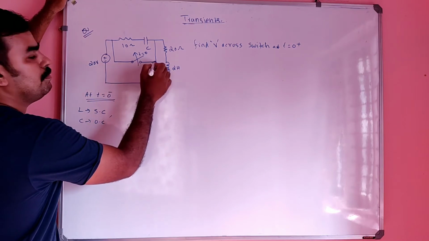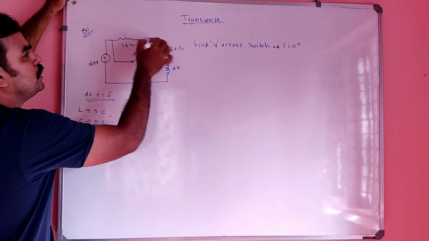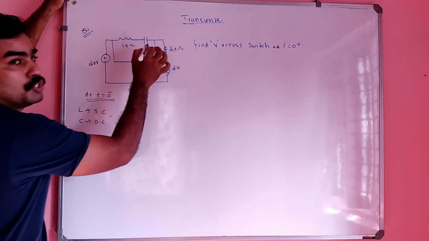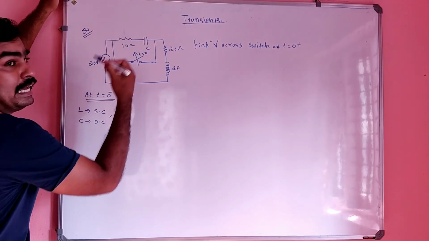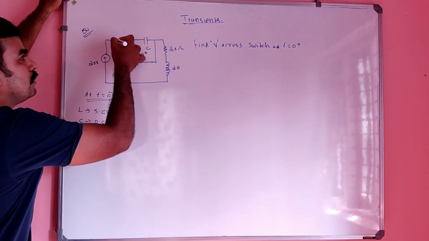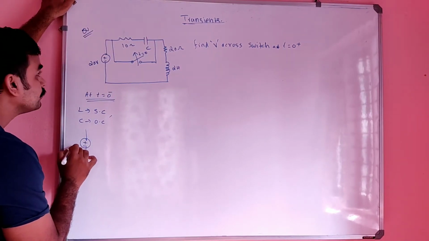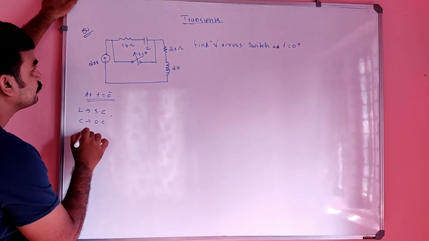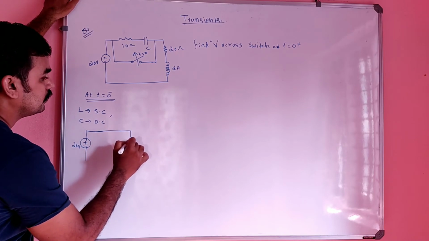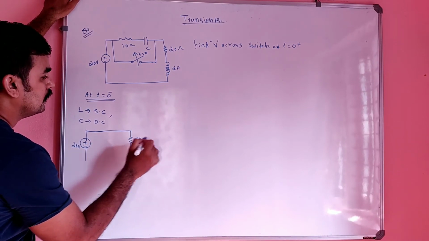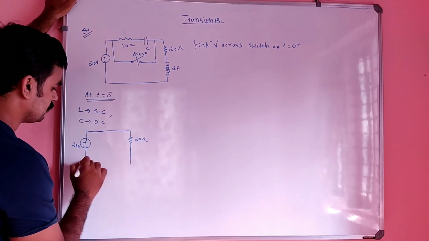At t equals 0 minus, the switch is in closed position, so this whole section will be shorted. So these also get shorted, there is no need to include this, because the resistance will be 0 now. Parallel resistance will be the same, so this will be shorted and only this will be there. The inductor will be short circuited and the capacitor will be open circuited.